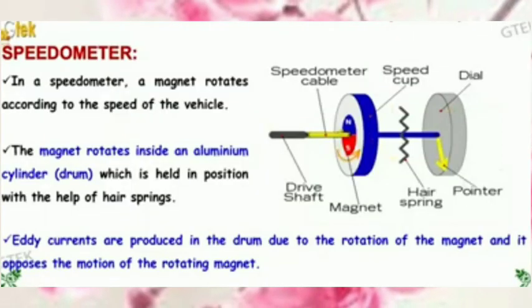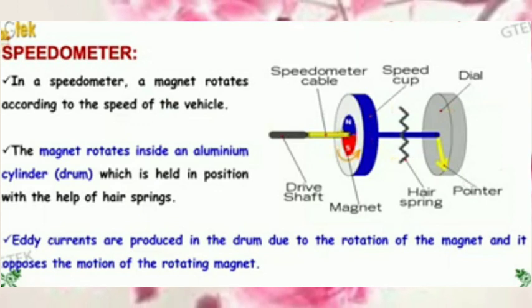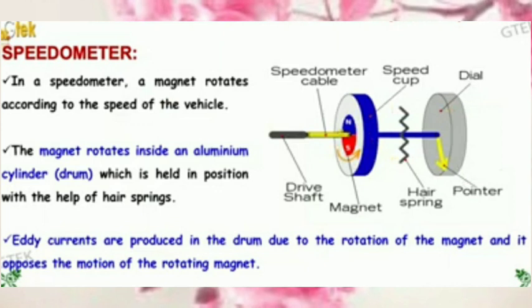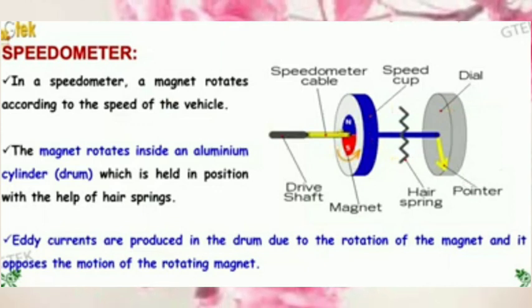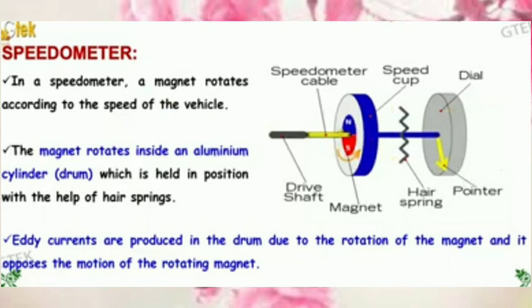The third application is speedometer used in automobiles. In a speedometer, a magnet rotates according to the speed of the vehicle. Eddy currents are produced in the drum due to the rotation of the magnet, and it opposes the motion of the rotating magnet.